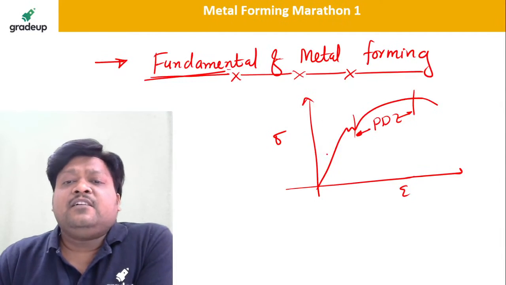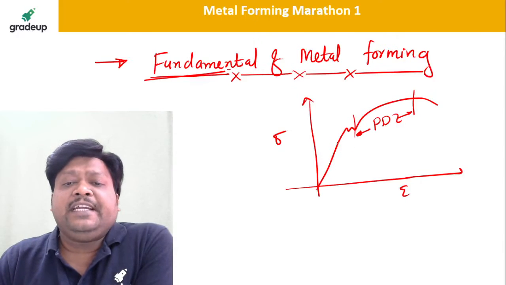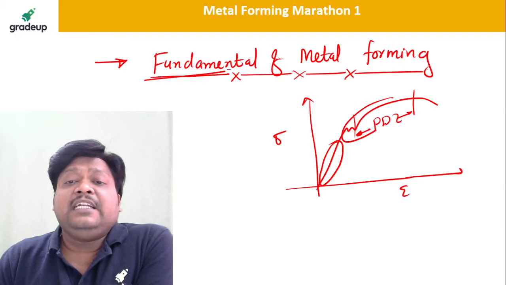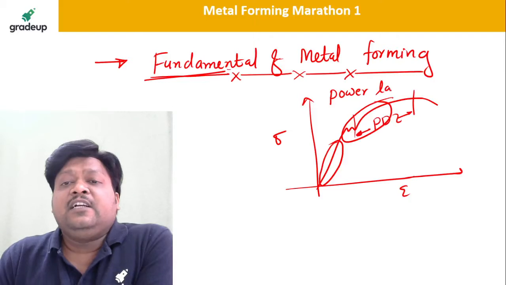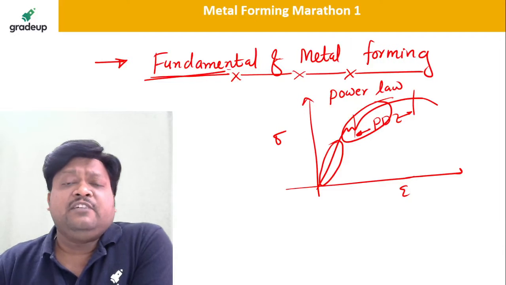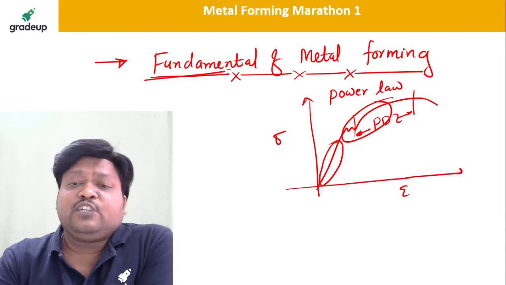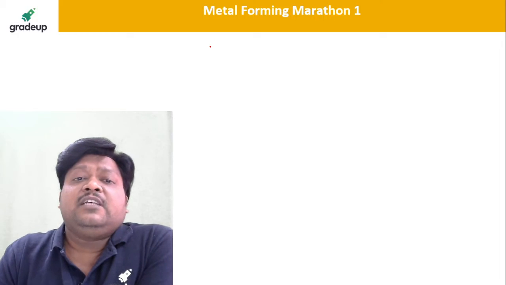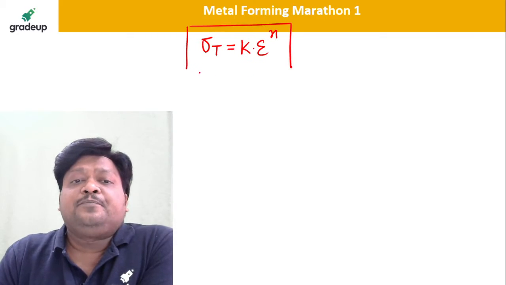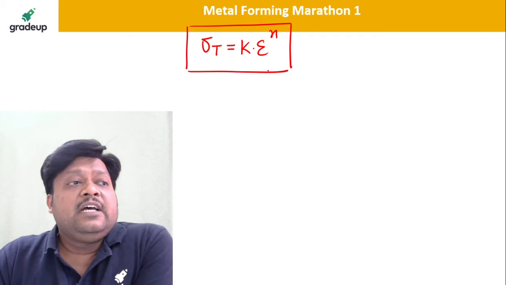We also see that Hooke's law is valid in strength of materials up to the elastic limit. But in plastic deformation, when you talk about metal forming, there is a law which is valid here, known as the power law. This region of the plastic deformation zone obeys the power law, or the Holloman-Ludwig equation. We know that true stress is equal to K into epsilon to the power n. This is a very important power law, the Holloman-Ludwig equation, dear students.